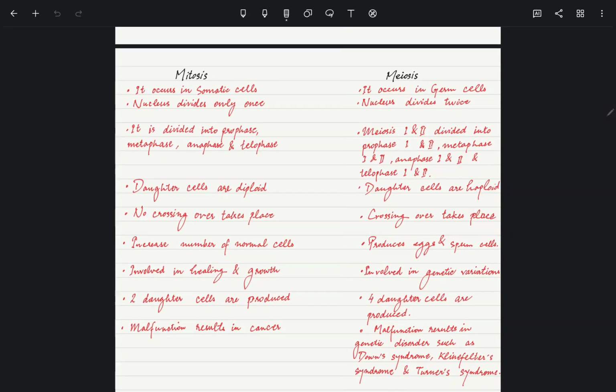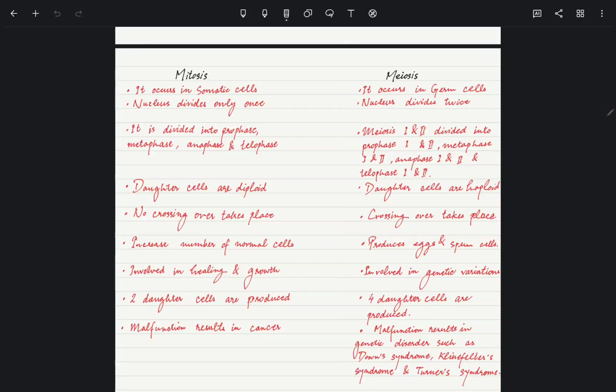Differentiation between mitosis and meiosis. Mitosis occurs in somatic cells. Meiosis occurs in germ cells. In mitosis, the nucleus divides only once. In meiosis, the nucleus divides twice. Mitosis is divided into prophase, metaphase, anaphase, telophase, and meiosis is divided into prophase 1, prophase 2, metaphase 1, metaphase 2, anaphase 1, anaphase 2, and telophase 1, telophase 2.